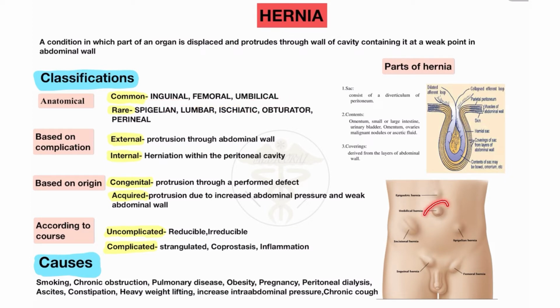Here you will see the umbilical type of hernia. This is the epigastric hernia, above the umbilicus, mostly in the epigastric region of the abdominal cavity. This is the incisional hernia. It is not a position-based hernia.